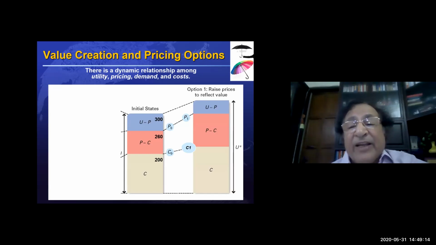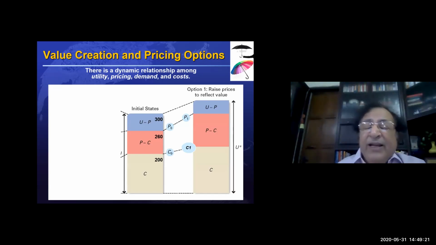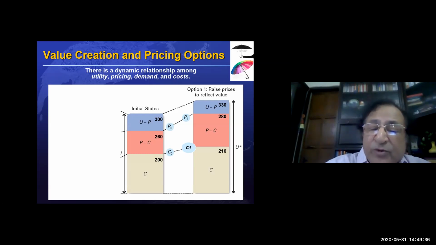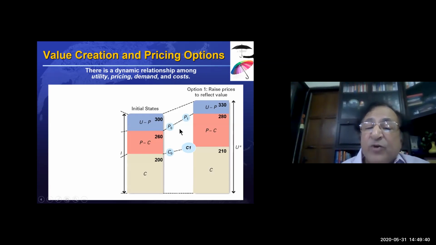A multicolored umbrella gives the customer more satisfaction because it looks beautiful. So he has increased the value. The value now becomes 330. He also had to increase his cost because he needed a number of other different colored cloths. So his cost goes up to 210. And now he increases the price also to 280.